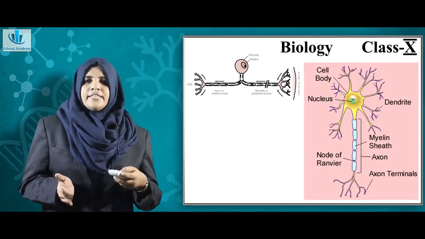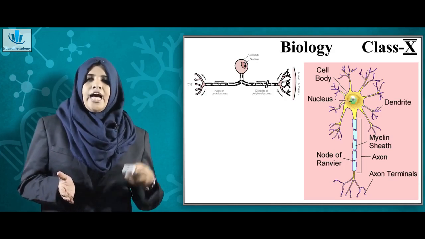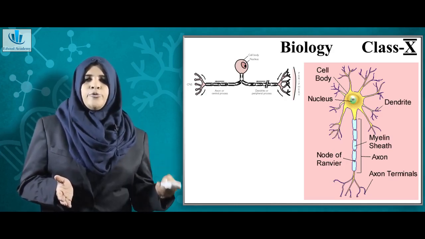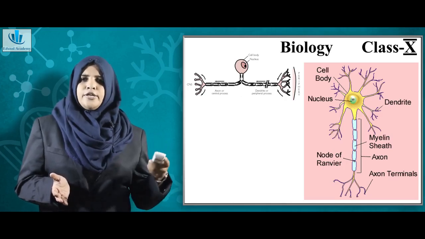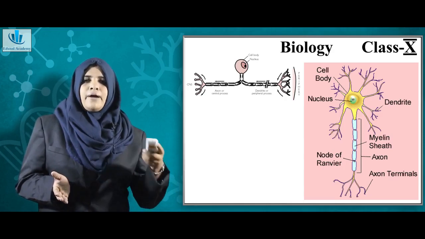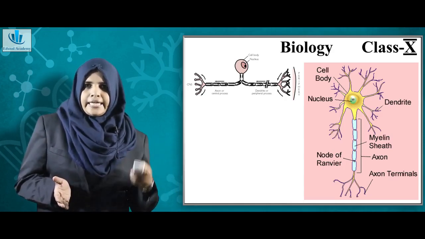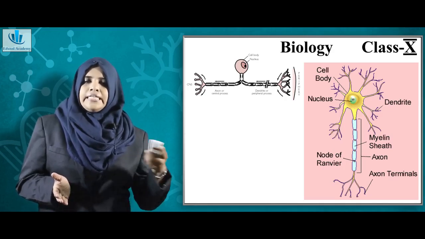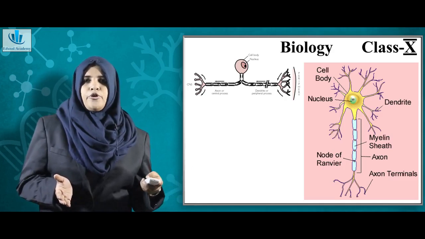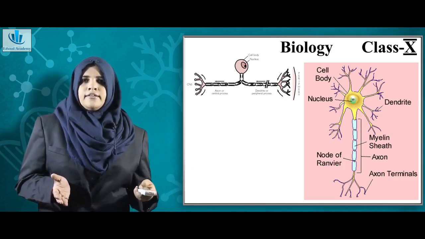There are specific areas which identify the person and give the command to the respective organ. When you identify the person, you might say hello, hi, etc. These commands are given by the motor neurons. The impulses are taken by the sensory neurons, and the command from the brain is taken by the motor neurons. So, these are basically the two types of neurons.